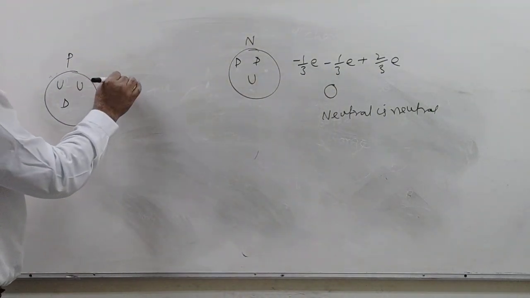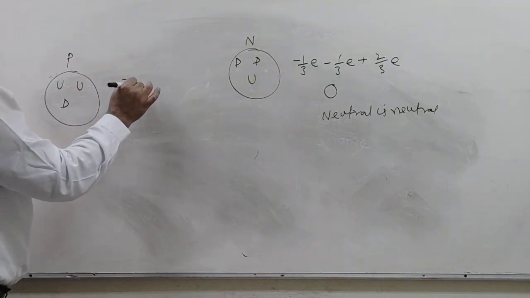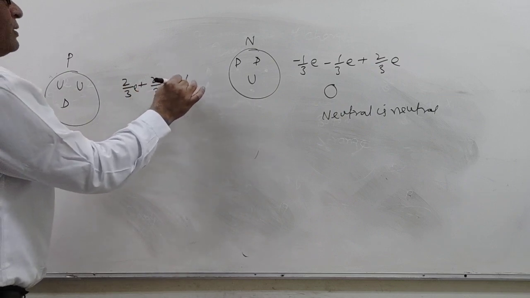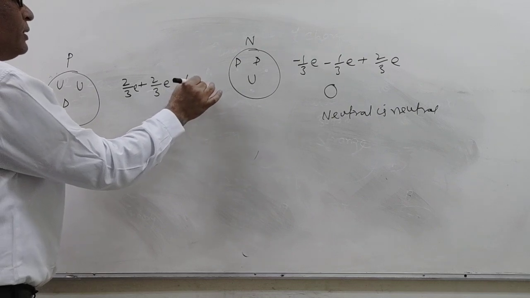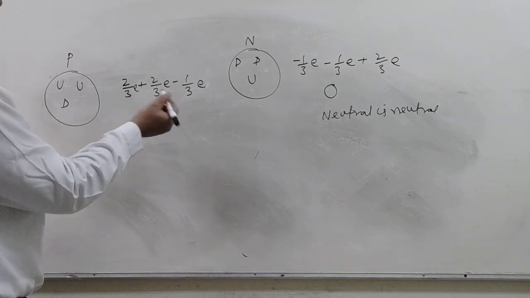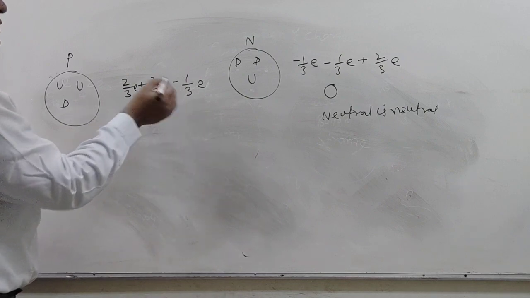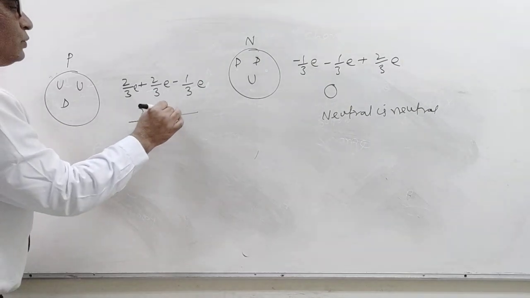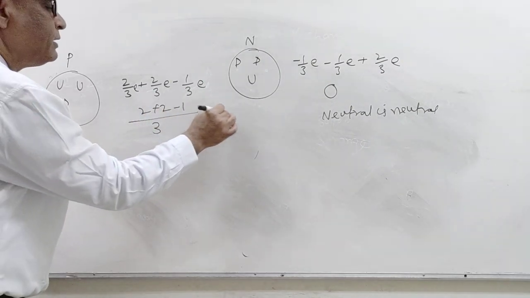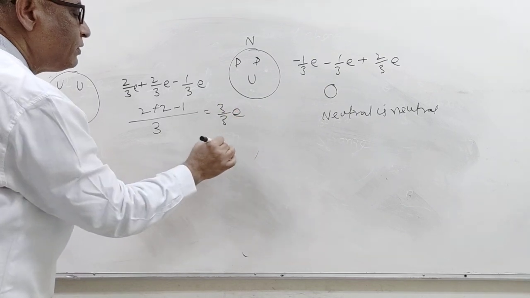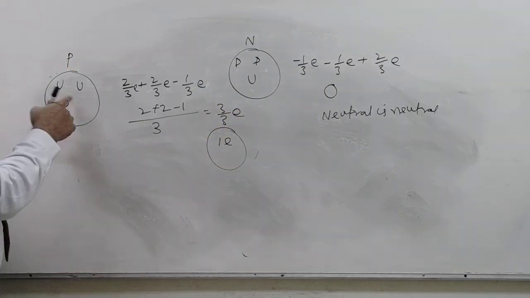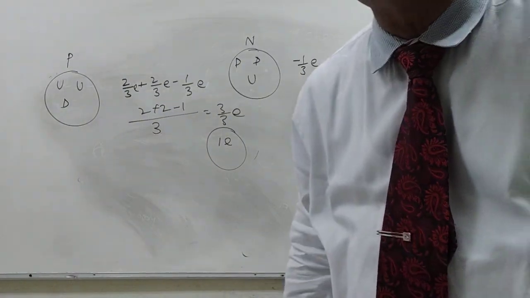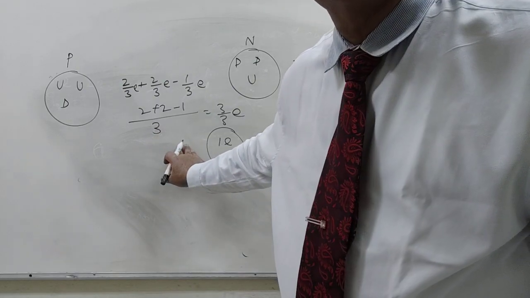Up quark is 2/3 e plus 2/3 e and minus 1/3 e, and finally we get 2 plus 2 minus 1, that is 3/3 e, and that is 1 e, positive e. So the proton is charged, and the proton has a charge value. So this is about the quark.